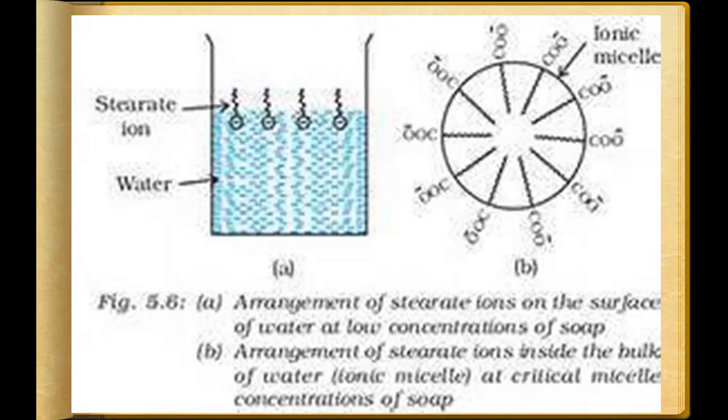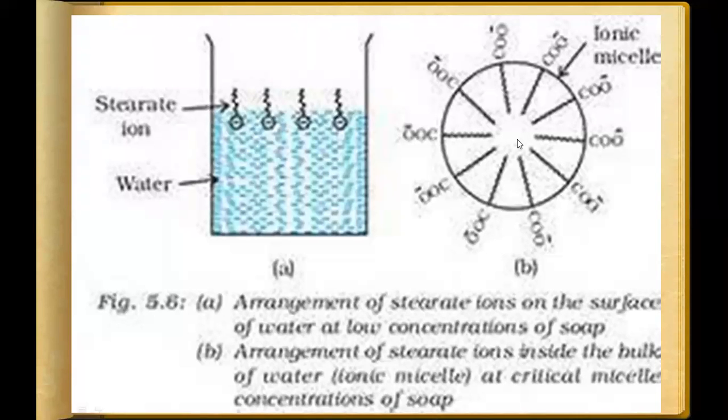This is the arrangement of soap ions on the surface of water at low concentration of soap. But when I increase the concentration of detergent, what happens? They go down into the bulk and mix with the entire water I took in a bucket. This is the arrangement of soap ions inside the bulk of water. When I increase the concentration, they move into the entire water and form a micelle like this.